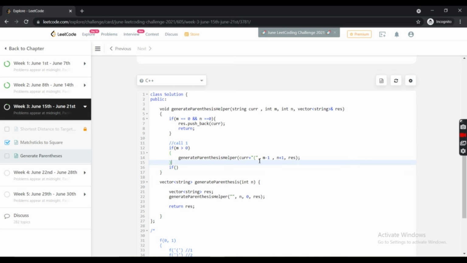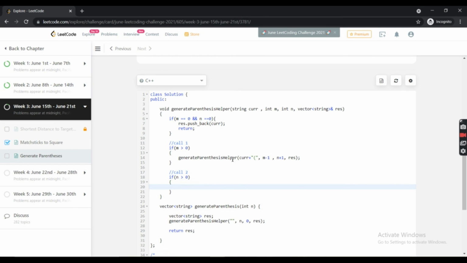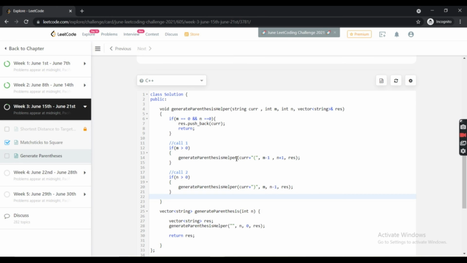And if this is our second call, call 2, if we find that n is greater than 0, then we will again call the same function, and this time we will append a close bracket to our current string. Since this time m will remain the same but n will be decremented by 1 because we are now using this close parenthesis, and we will pass the result. After this we have nothing, so it will return from here.